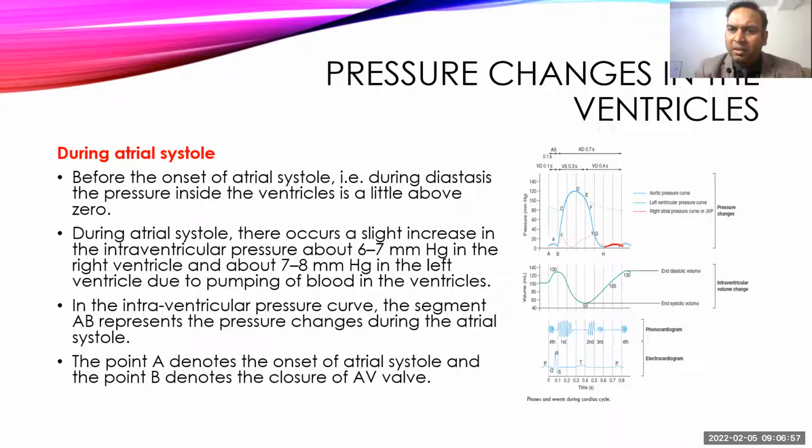But during atrial systole, there is a slight increase in intraventricular pressure. It goes to a higher level, almost 7 to 8 mmHg in the left ventricle or 6 to 7 mmHg in the right ventricle. This increase in pressure during atrial systole is what we call the AB segment. A shows the start of atrial systole, while B shows the closure of the AV valve. Now the ventricle is about to contract, and that closes the AV valve.